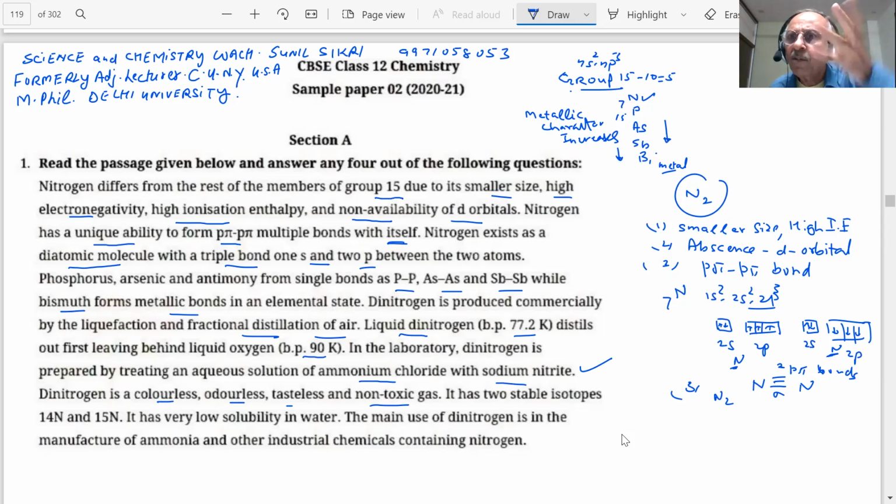Does it have any color? Do you see any color in the air? No. If it became colored, then we all would become blind. If it were colored, what life would there be? See, everything is balanced. It has two stable isotopes, 14 and 15, and it has very low solubility in water. The main use of dinitrogen is in the manufacture of ammonia and other industrial chemicals. So we have noted down the important points.